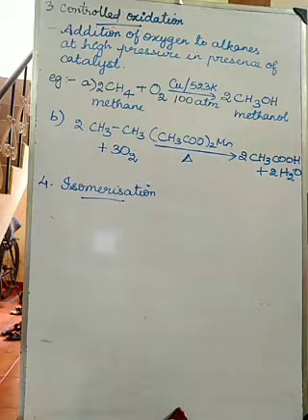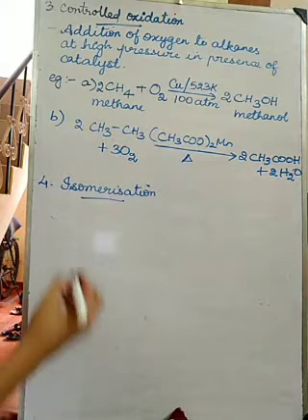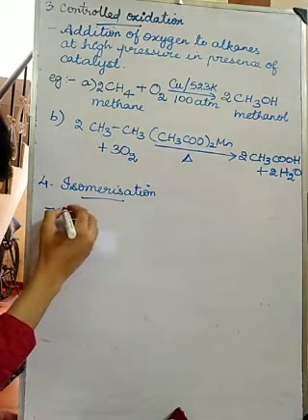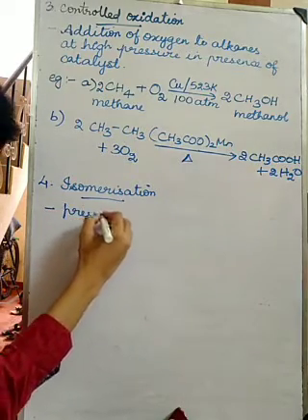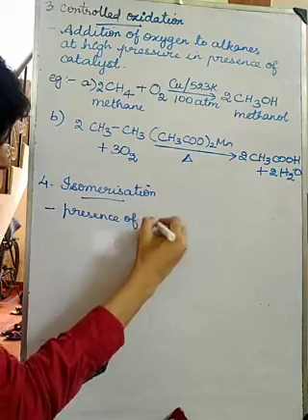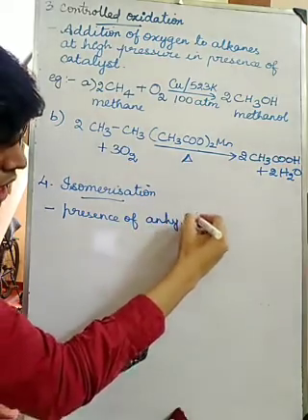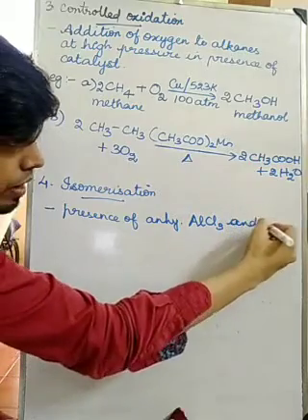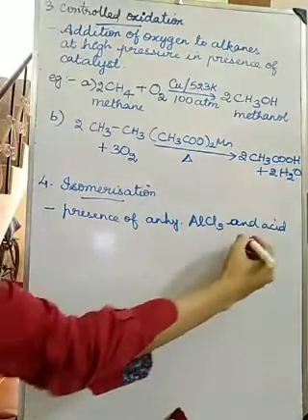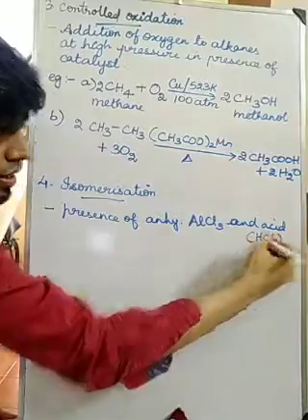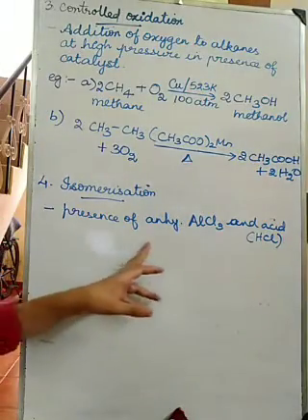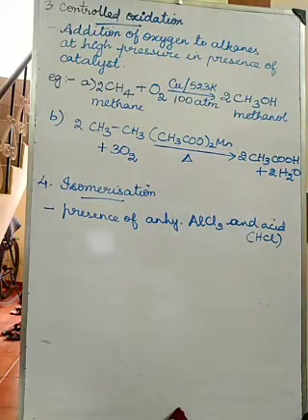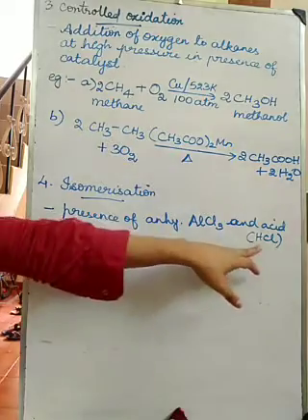This isomerization takes place in the presence of anhydrous aluminium chloride and an acid, usually HCl.